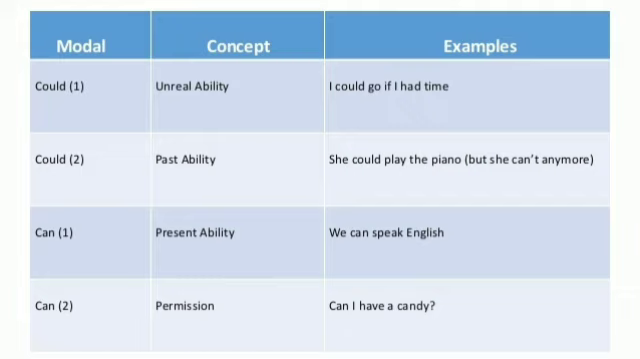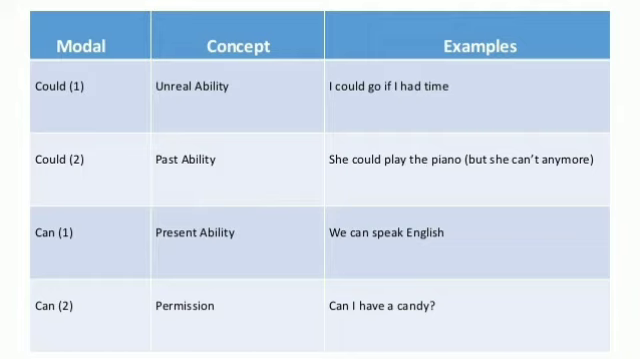And second concept is past ability. So in the past ability, let us see the example. She could play the piano, but she can't anymore. Means she could play, that is the past ability, when she was young or when she was able to, but now she can't play that piano. Now let us see the next model.